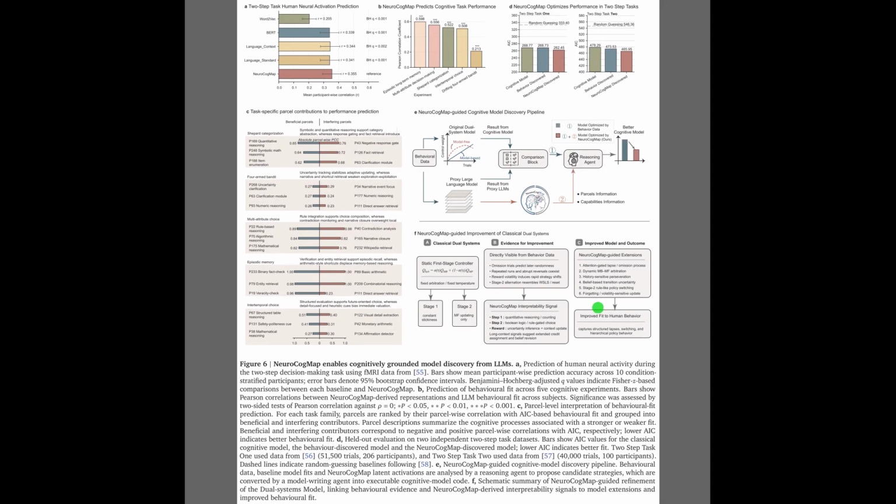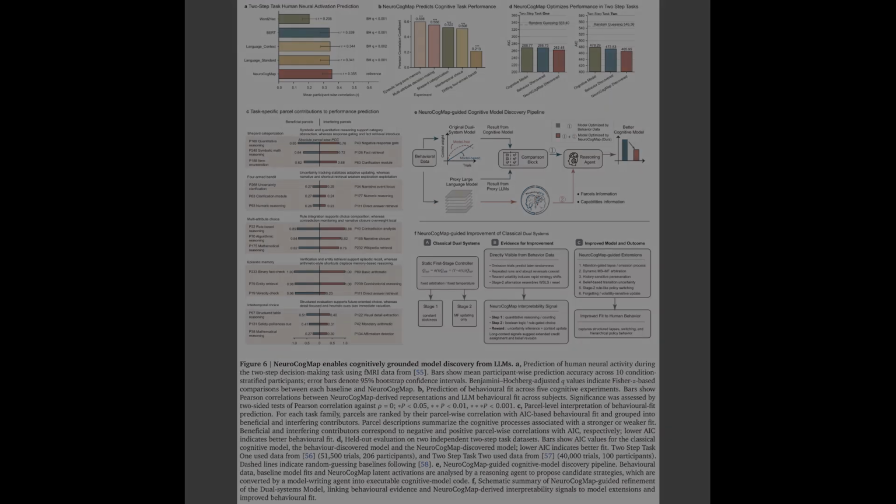Alright, Figure 6 shows how this framework aids in cognitive model discovery. Panels A and B demonstrate that the map predicts human neural activity and task performance better than standard baselines. Next, Panel C details specific parcel contributions, while Panel D highlights lower Akaike information criterion scores, which is a standard metric that balances model accuracy and simplicity. Finally, panels E and F show how these internal signatures guide the refinement of classical decision-making models.